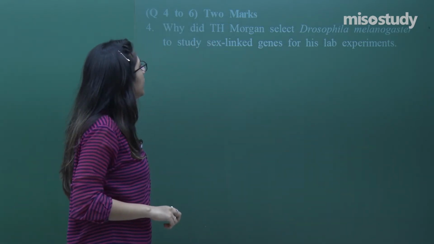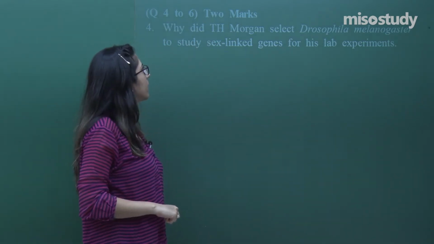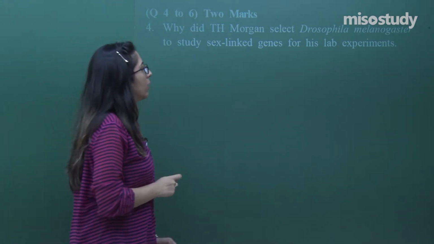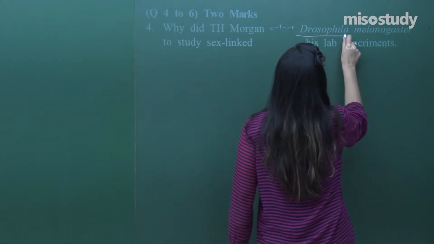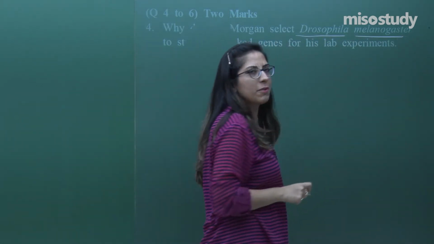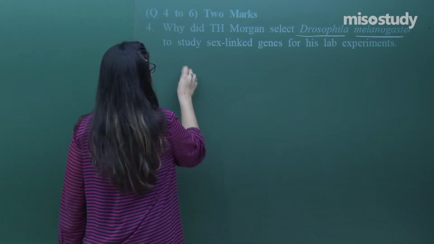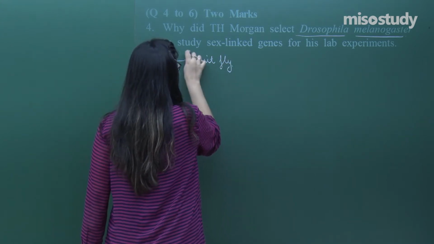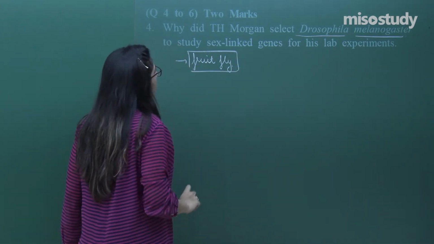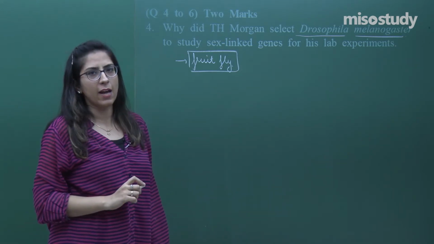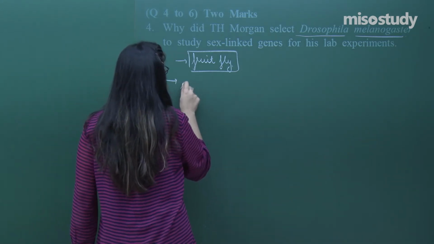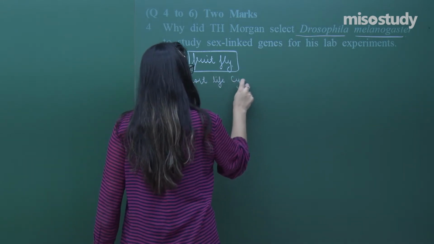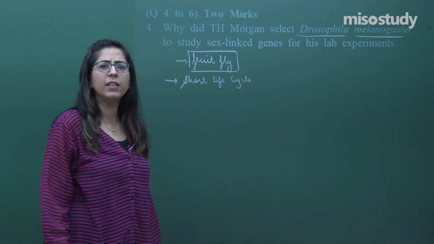Next category. Why did T.H. Morgan select Drosophila melanogaster to study sex-linked genes in his lab experiment? Now, what is the common name of Drosophila melanogaster? This is called a fruit fly. Normally he took only this fruit fly as a model organism. The reason is that it has a very short life cycle. It is easy to study.